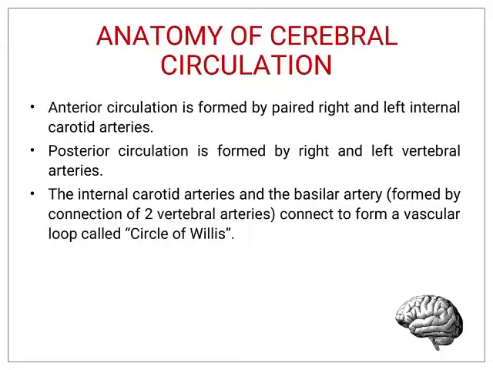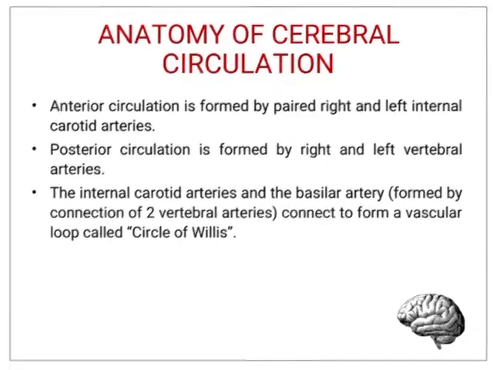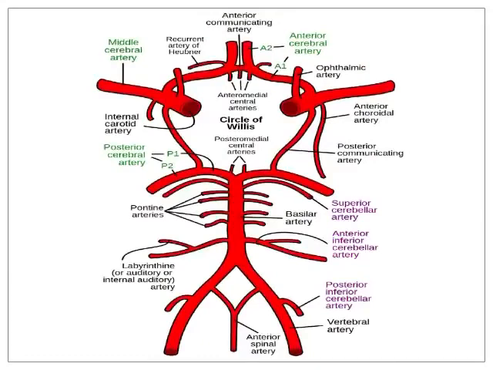Posterior circulation is formed by right and left vertebral arteries. The internal carotid arteries and the basilar artery, formed by connection of two vertebral arteries, connect to form a vascular loop called circle of Willis. Here is a pictorial representation of circle of Willis.